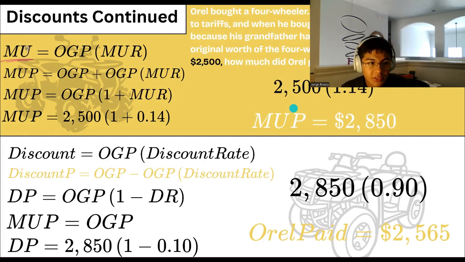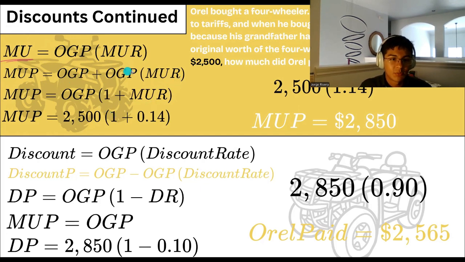Here the markup, as in the increment of price, is going to be the original price of the four-wheeler times the markup rate. So the markup price is the original price plus the markup, which is equivalent to the original price plus the original price times the markup rate.